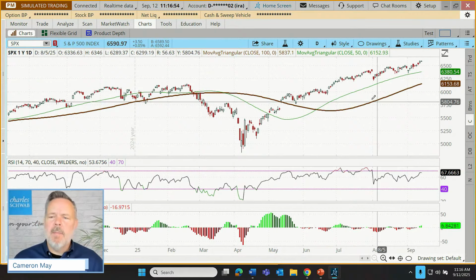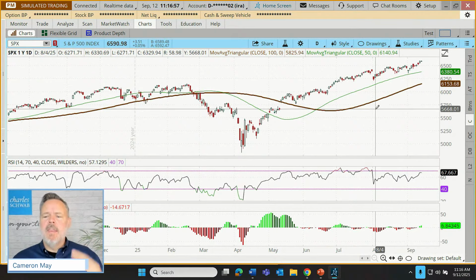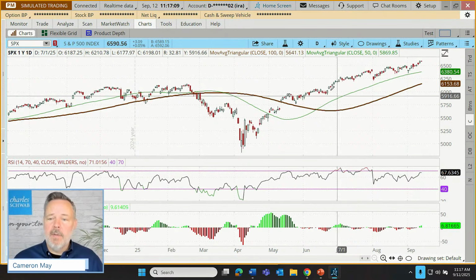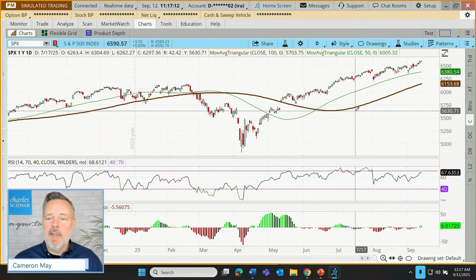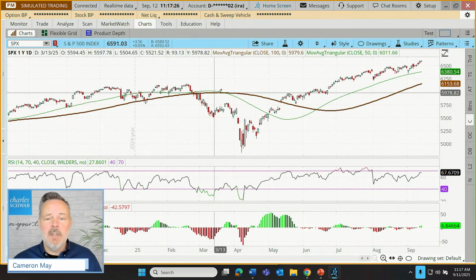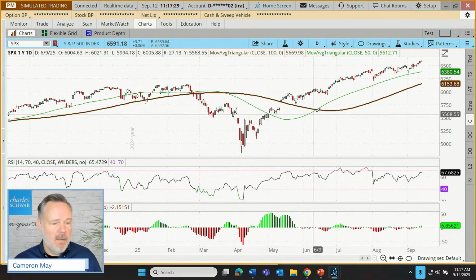But I did want to talk about how this system is constructed. Then we're going to use it to plan and place a new trade using stocks, and maybe something with a little bit fresher signals, right? So let's break this apart. We'll talk about the triangular moving averages first. One thing I want to point out is the physical appearance of these moving averages. They're going to look very different from a typical exponential or simple moving average. A triangular moving average is very smooth. You'll notice they tend to change direction very gradually.